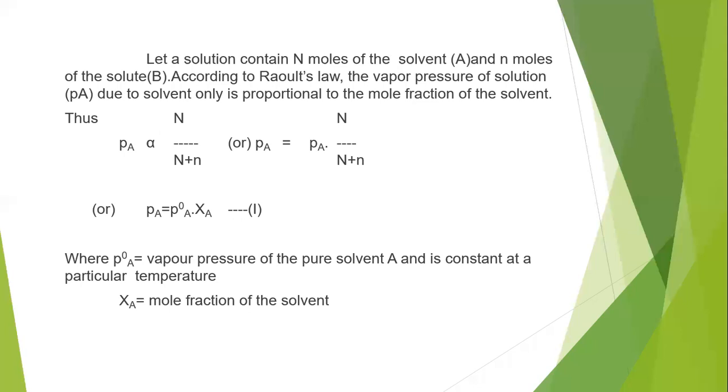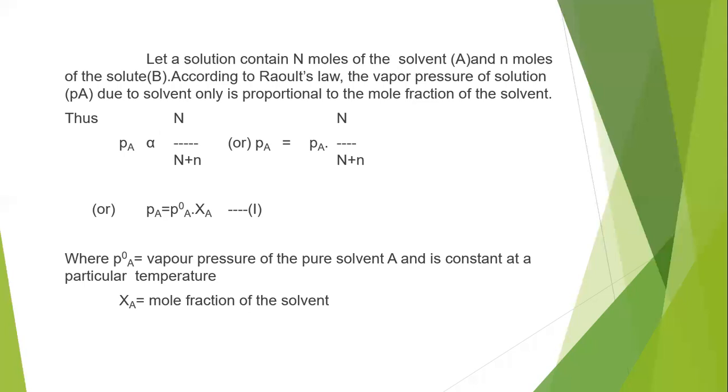So for example, a solution which consists of a solute B and a solvent A, where solvent A has capital N moles and solute B has small n moles. According to Raoult's law, the vapor pressure of a solution, which is due to the solvent only, is proportional to the mole fraction of the solvent.